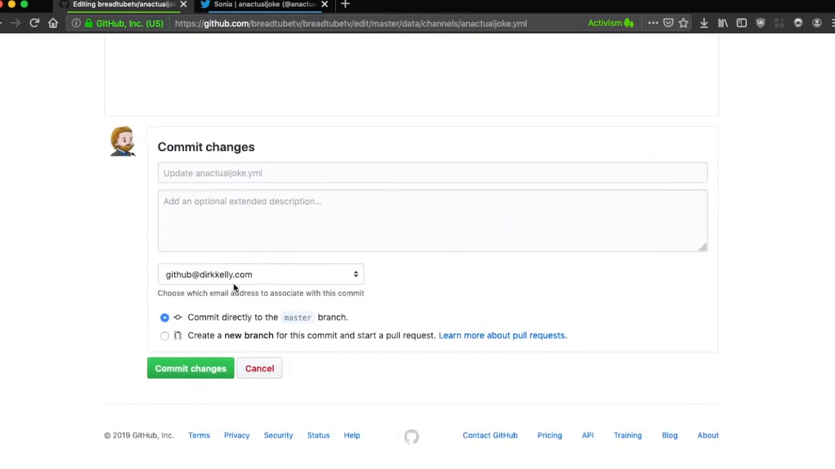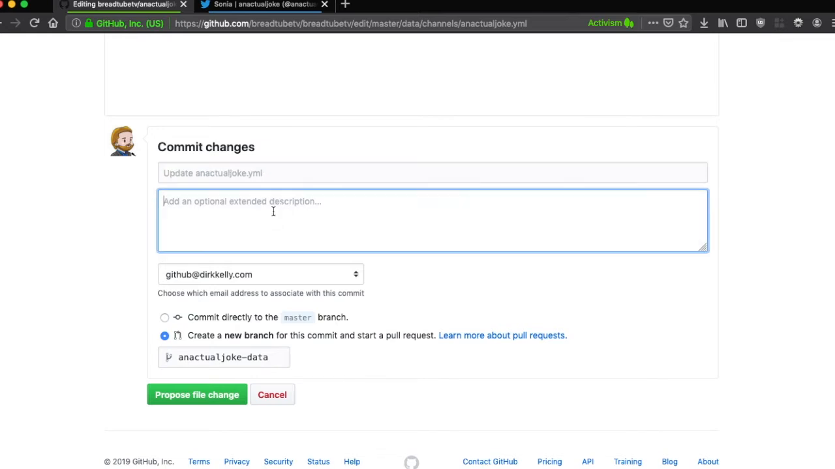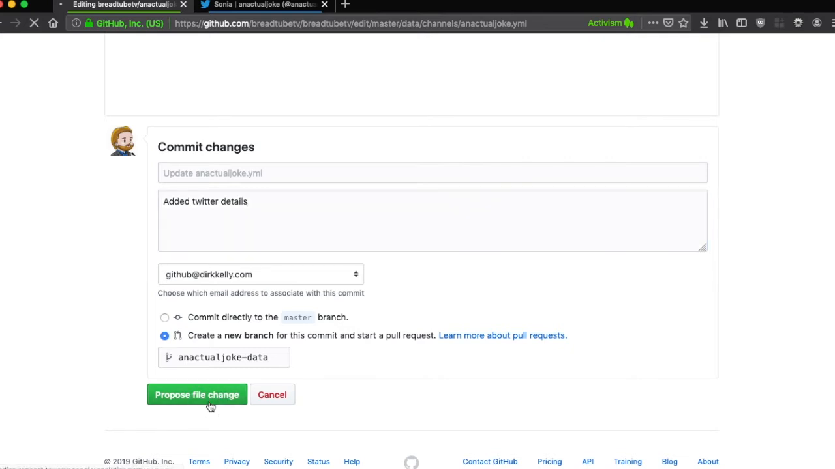Now, if we scroll down, we can create a new branch. You won't have access to committing directly to master, and we don't do it that way anyway. And we'll say an actual joke data. This can be really called whatever you want. And branch is just helpful for you knowing what it's about. And you can write a description. So this description example of updated actual joke.yaml is actually pretty helpful, and you can just write in here added Twitter details.